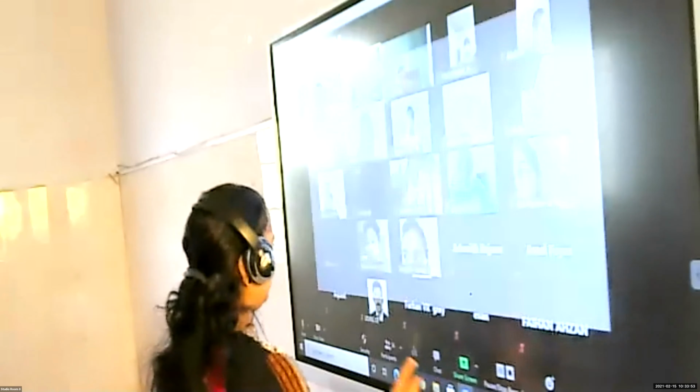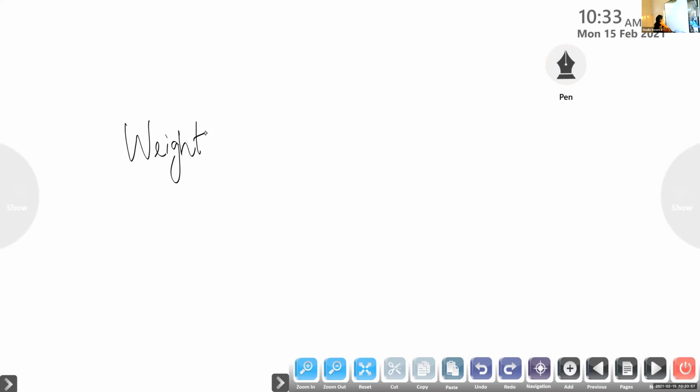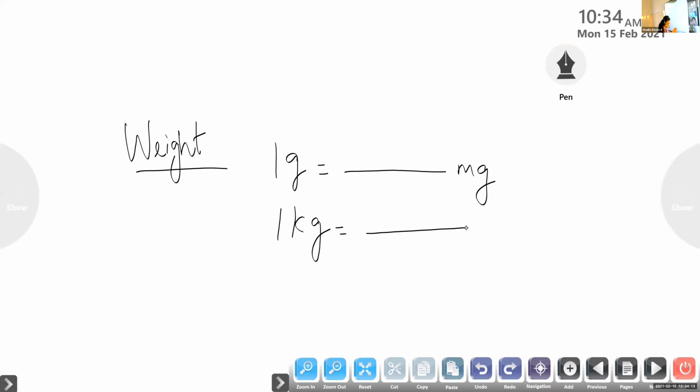So listen carefully. It's not audible here. Please listen, wait 1 minute. Weight. What are the units here, children? 1 gram is equal to dash milligram. 1 kilogram is equal to dash gram. 1000. Children, here everything is 1000. No need for any confusion.